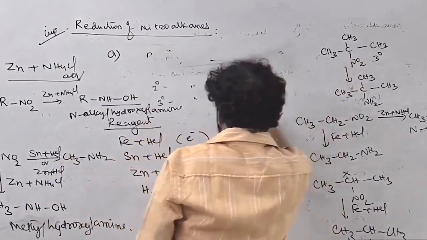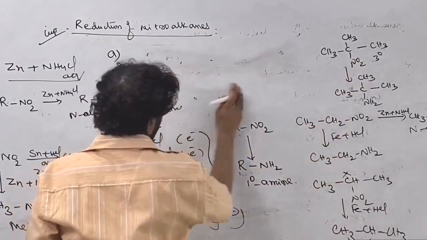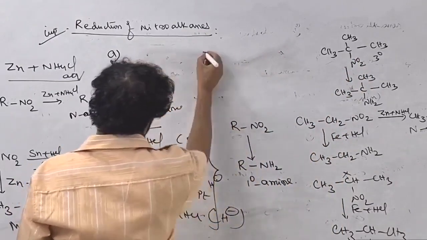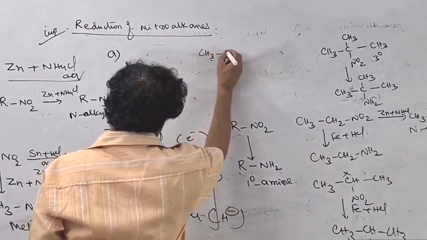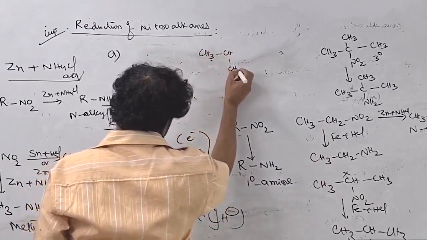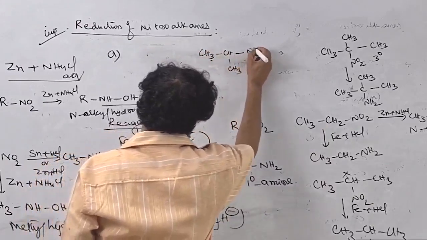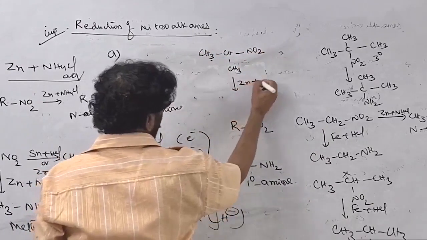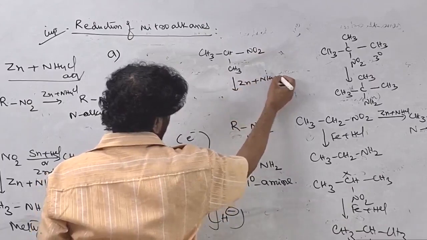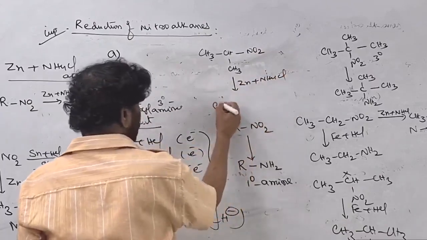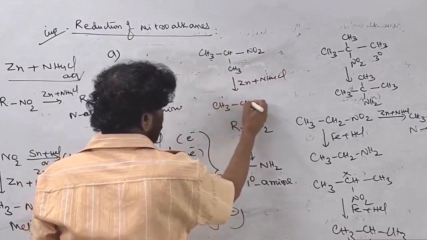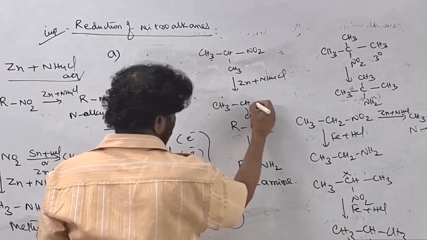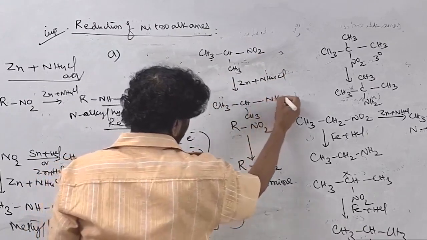Let me write the 2 degree. This is CH3, CH2, nitropropane, the 2 degree NO2. On treatment with zinc plus ammonium chloride, NH4Cl, reduction in the neutral media, gives CH3, CH3, CH, NHOH.